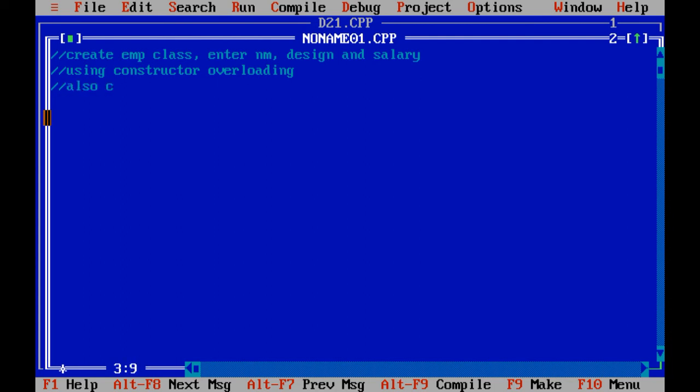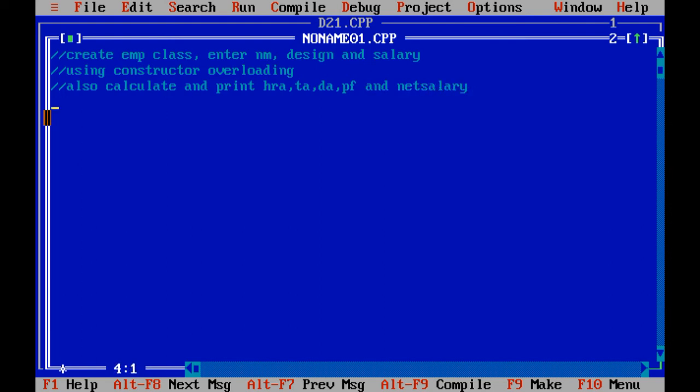Also calculate and print HRA, TA, DA, PF and net salary.